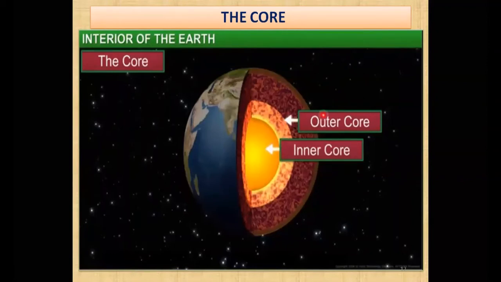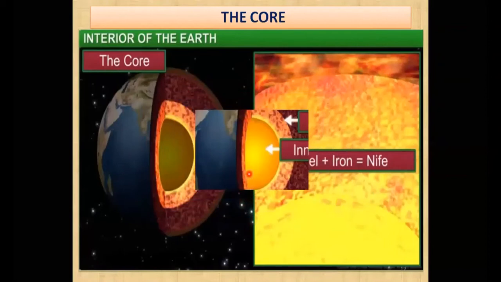Means inner core and outer core, if we mix together, that becomes the core. Means we are dividing the core into two parts, inner and the outer core. And the temperature in the inner core is more, while the temperature in the outer core is less than the inner core. So temperature varies over here also. Let us move to the next slide.